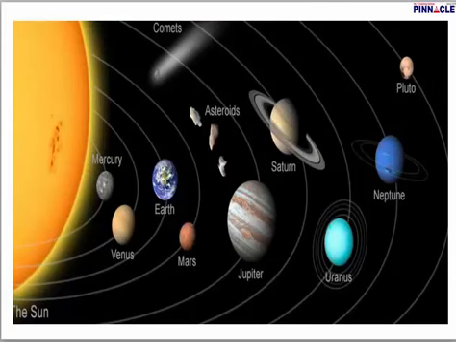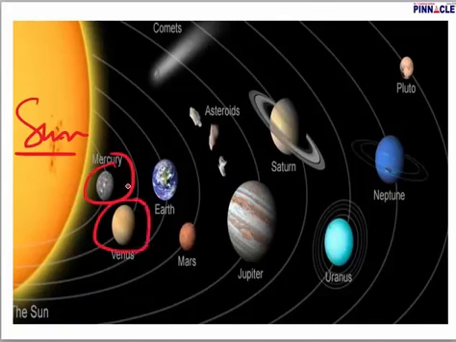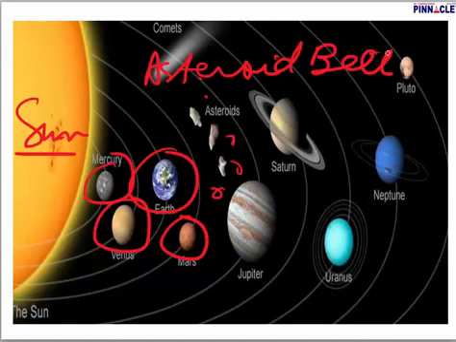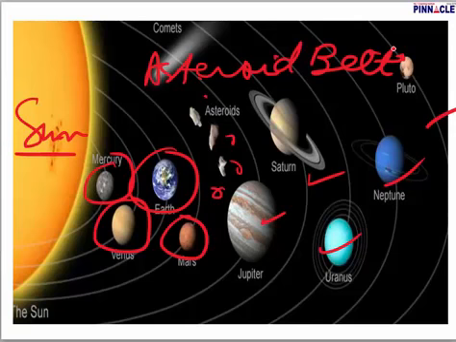These are our planets. This is the sun, as you can see. The yellowish portion represents the sun. Here you can see this is Mercury. Then we have Venus, then Earth, Mars, and in between Mars and Jupiter we see a lot of heavenly bodies. These are known as the asteroid belt. Then we have Jupiter, Saturn, Uranus, Neptune and Pluto. So this is our solar system.